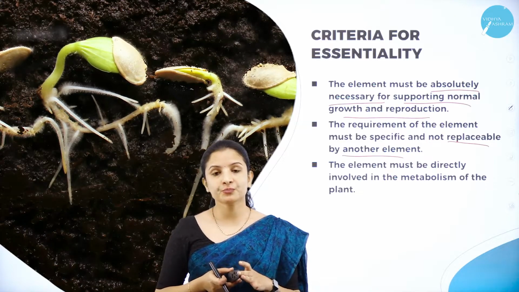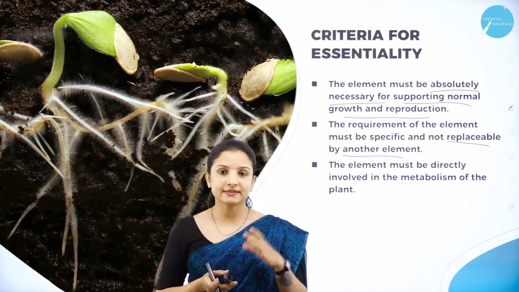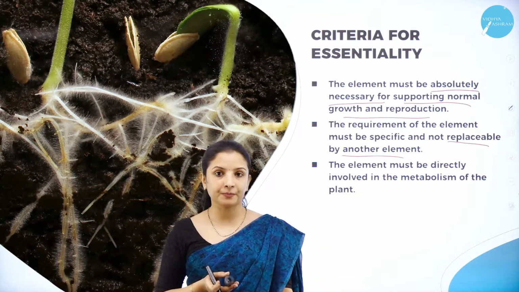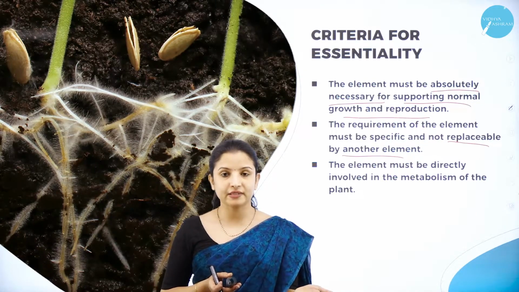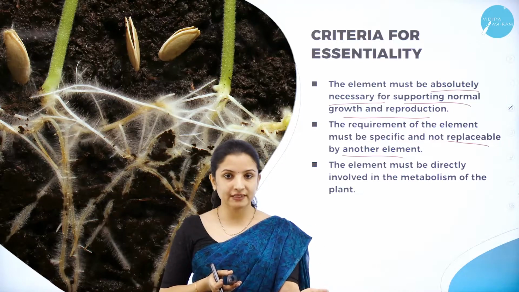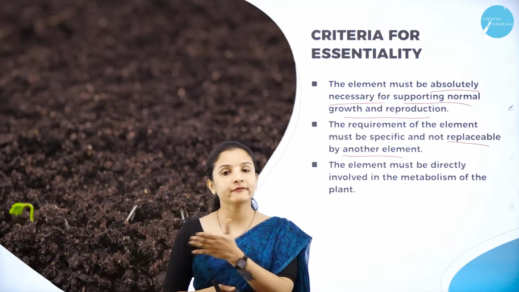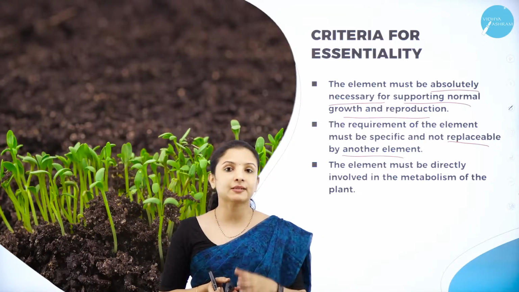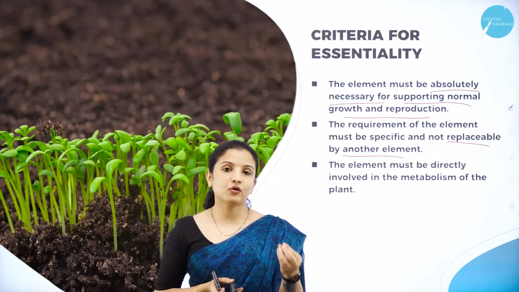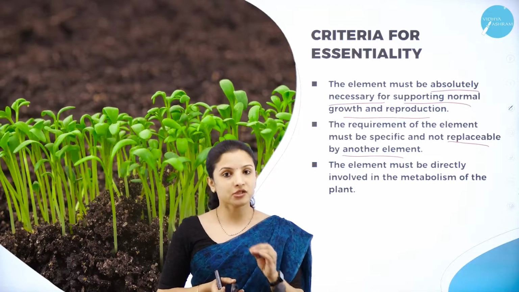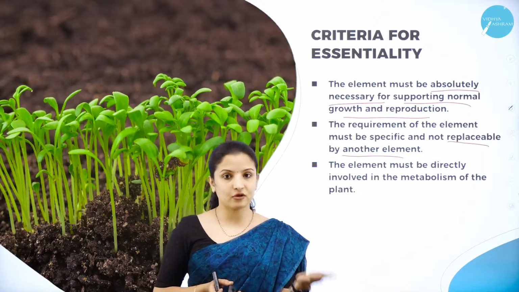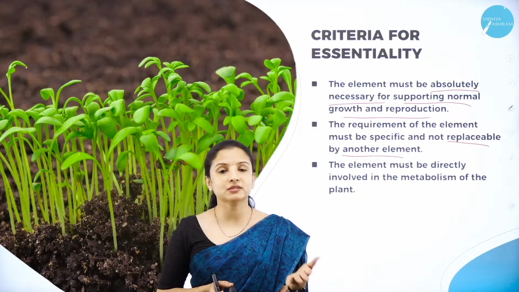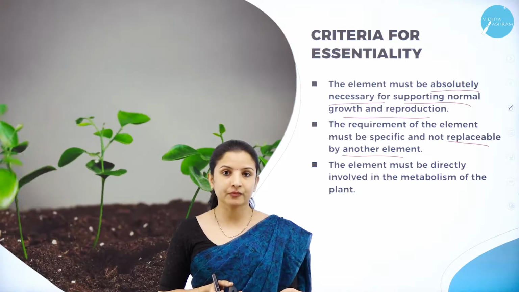Okay, I can explain it to you in two ways. Say for example, essential elements. So there is a pencil. So you have a pencil and a pen. So a pen is a substitute for a pencil, right? So what happens if your pencil breaks or something happens, you will go in for using the pen. So pencil is not essential there. You cannot consider it as essential because there is a substitute for that, right? So therefore, here pencil means only pencil should be needed. You cannot use a pen instead of a pencil. So you cannot substitute a pen with that of a pencil. If you substitute, you cannot consider the pencil to be essential, right?